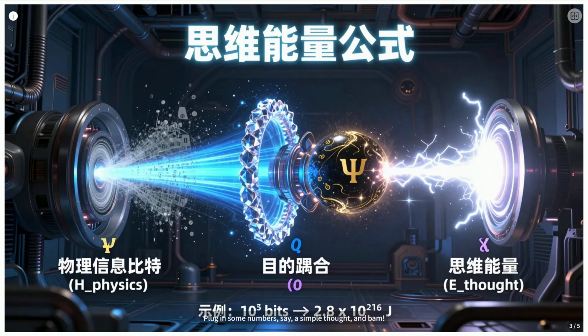Plug in some numbers, say, a simple thought, and bam. You get a tiny energy value, like the gravitational energy of a speck of dust. Tiny, but potentially significant when you consider millions of thoughts per second.